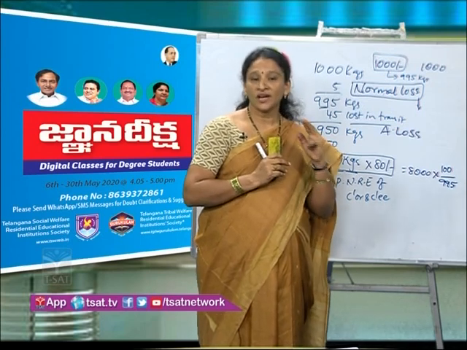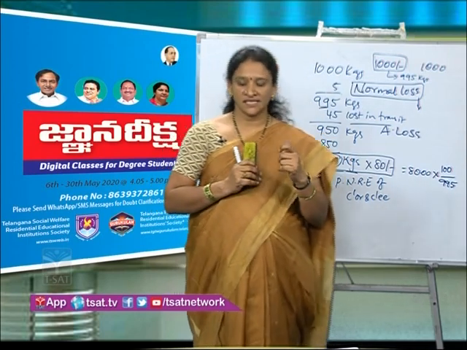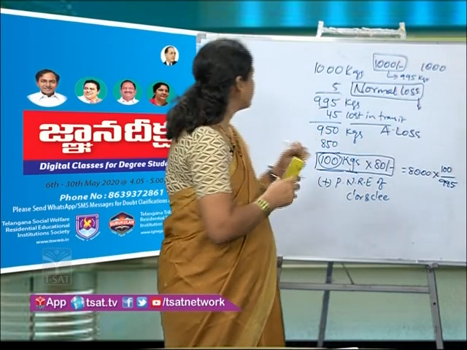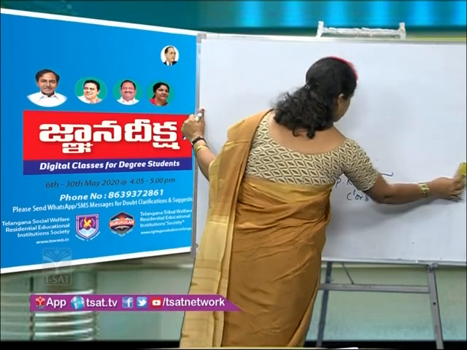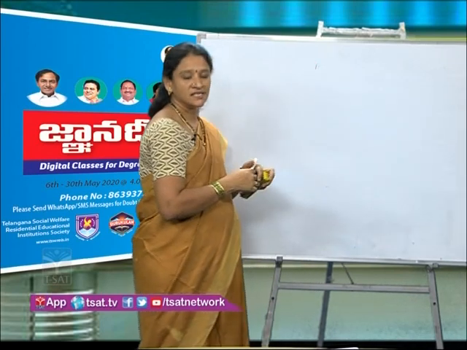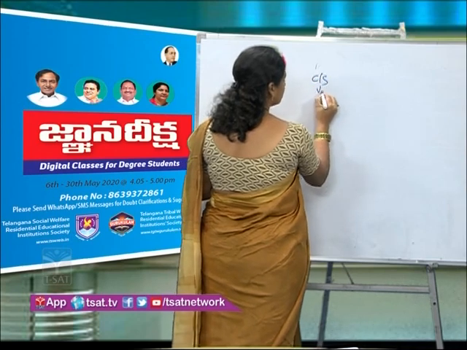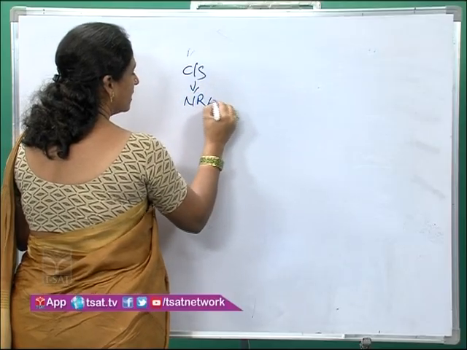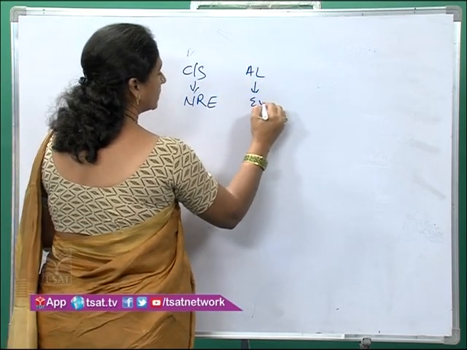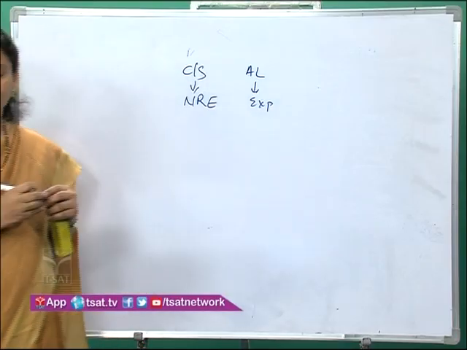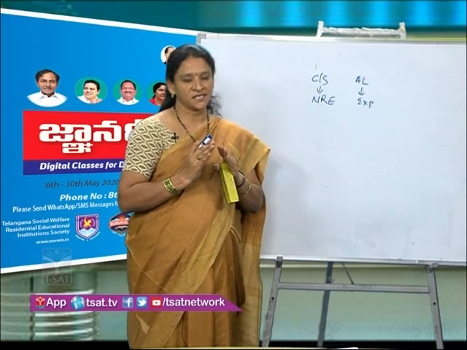But here you need to remember 2 points. There are 2 points of difference that we need to remember before calculating abnormal loss. What is the difference between calculation of consignment stock and abnormal loss? In consignment stock we will take only non-recurring expenses, whereas while calculating abnormal loss I will take all the expenses. But sometimes I will take the expenses of consignee, sometimes I will not take the expenses of consignee.